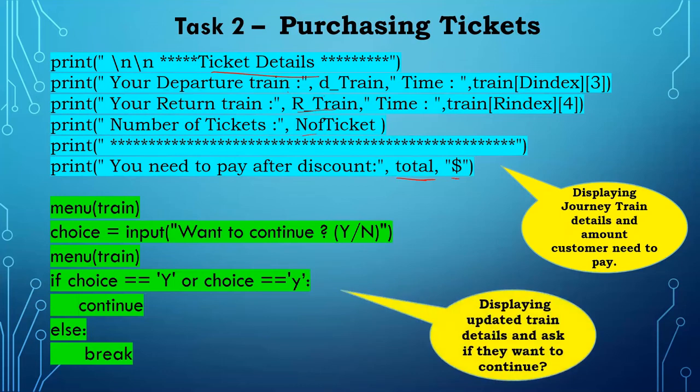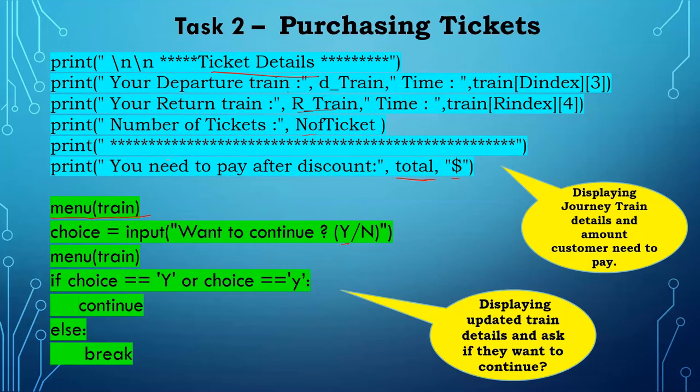Then we have to display the updated display screen. We are displaying again: the updated list is sent to the function that is used to display the screen. This is for one day, and many times the entries will be there. If the front person wants to update, he will ask whether you need to continue. Yes means it will continue, and no means it will come out of the loop.